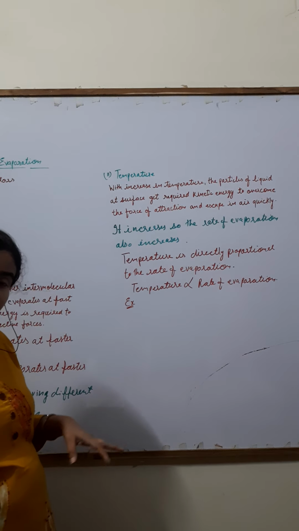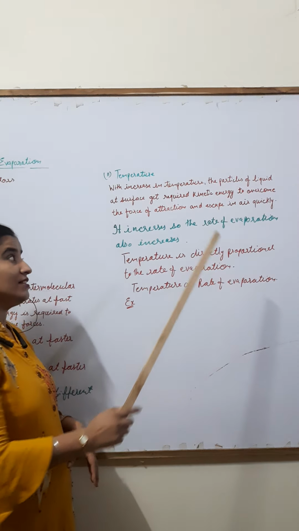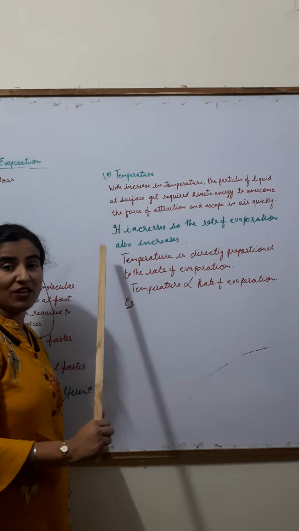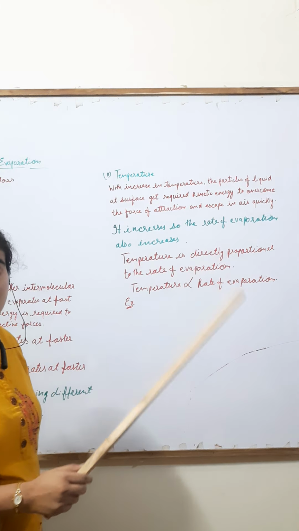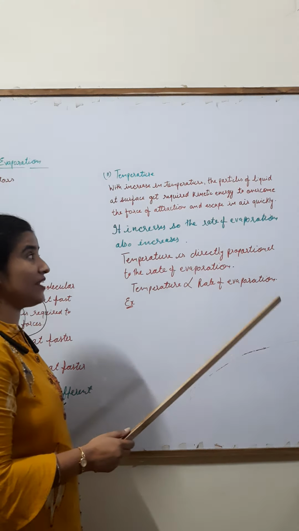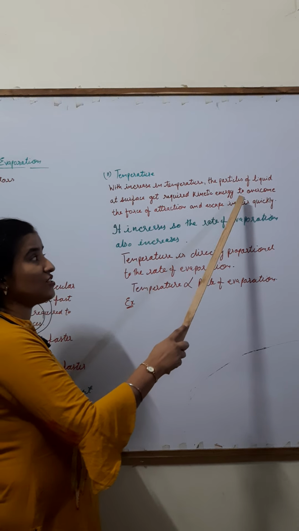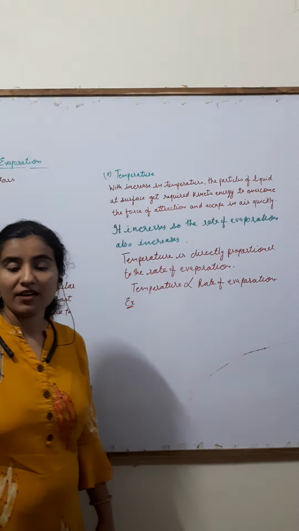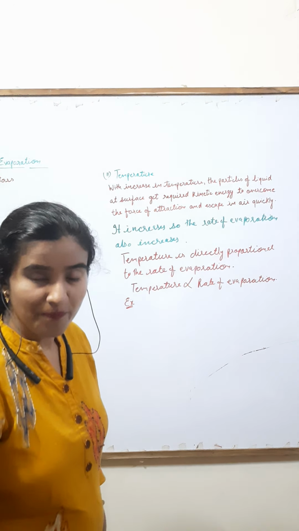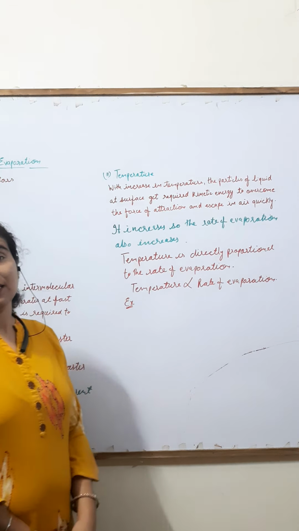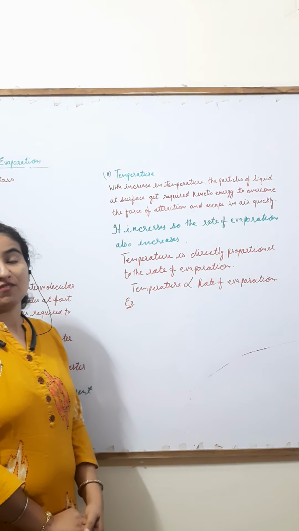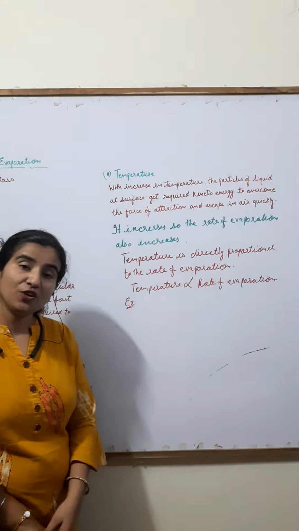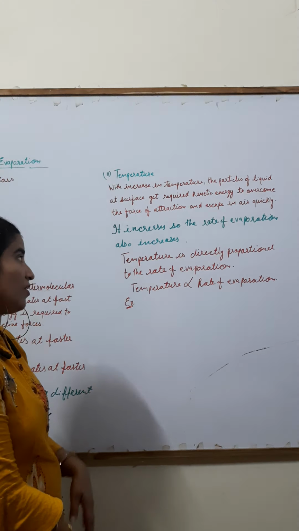If they have high kinetic energy, they will change state from liquid to gas. They have enough kinetic energy to overcome the force of attraction, so the force of attraction between the molecules becomes less and they change into vapors.